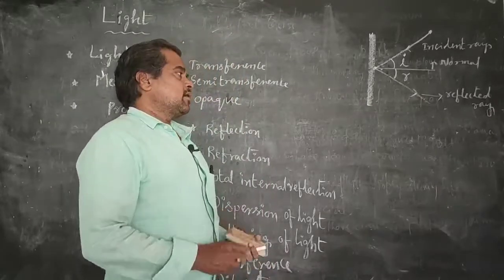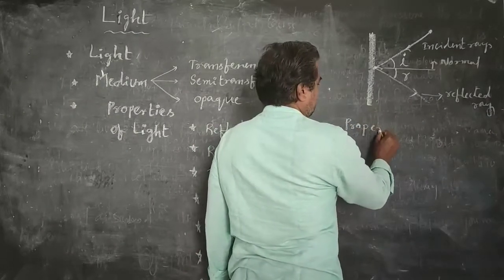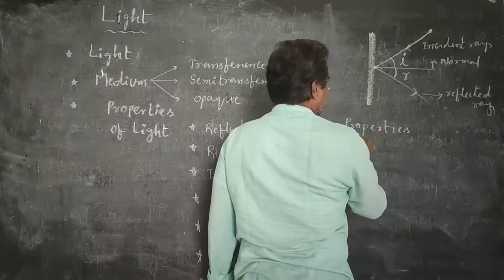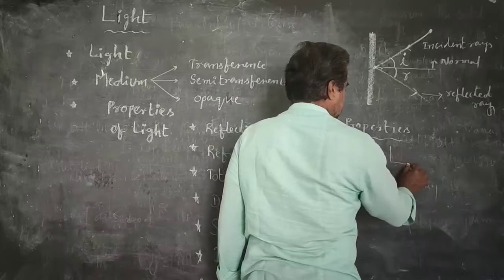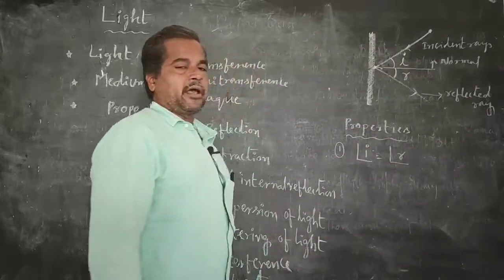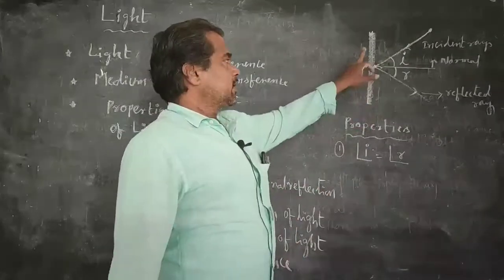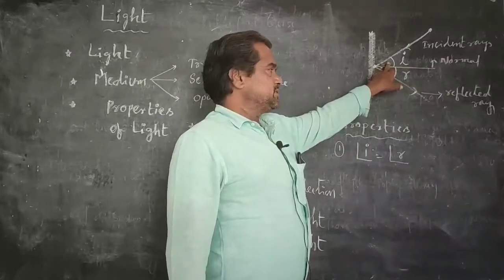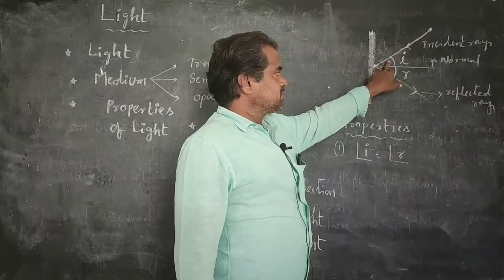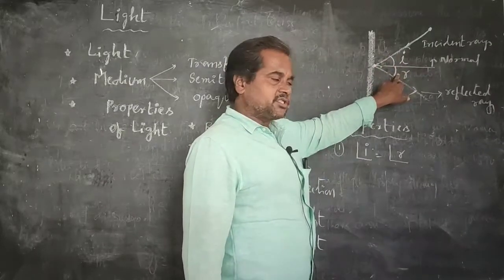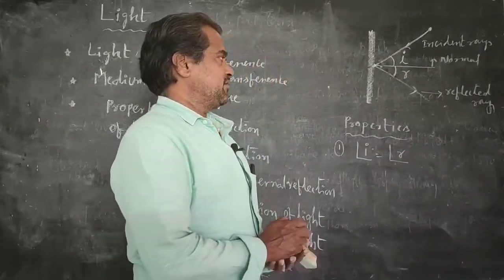Once again, I recall the properties of reflection. What are the properties of reflection? We have three properties. One is, according to reflection, the angle of incidence is equal to the angle of reflection. For example, if the angle of incidence is 40 degrees, the angle of reflection is also 40 degrees. If the angle of incidence is 60 degrees, the angle of reflection is also 60 degrees. So, the angle of incidence is equal to the angle of reflection.